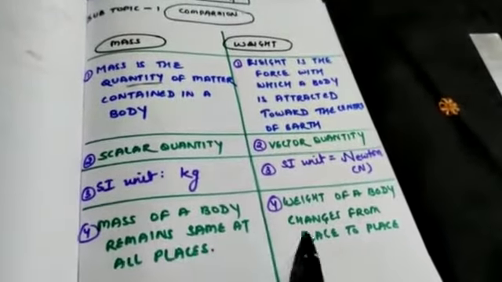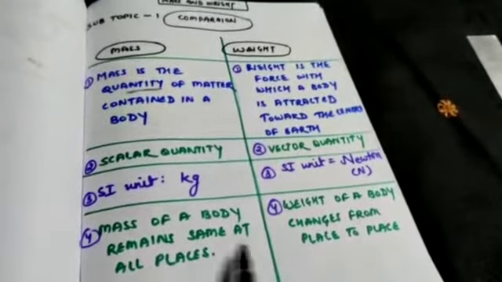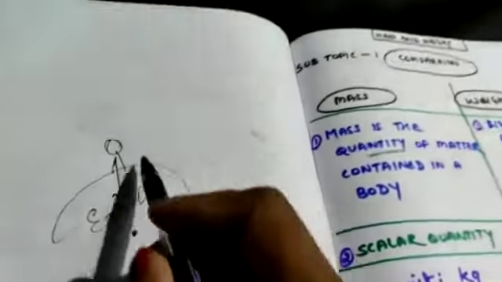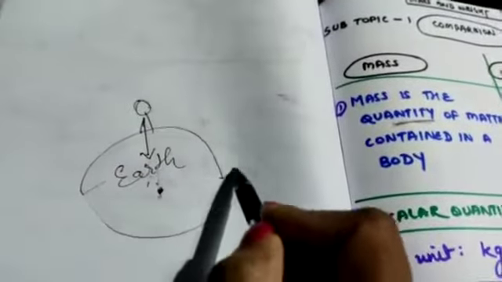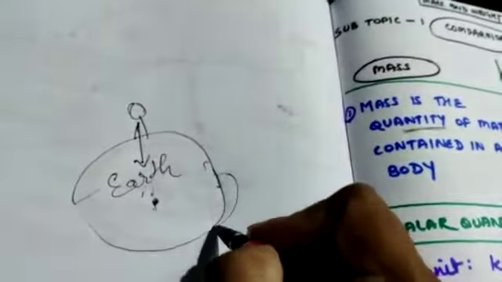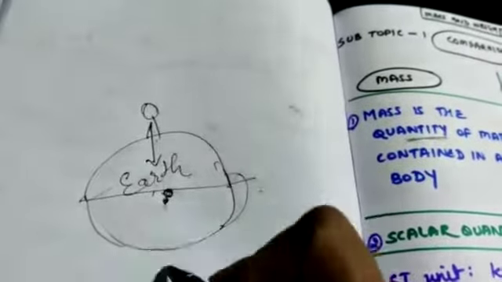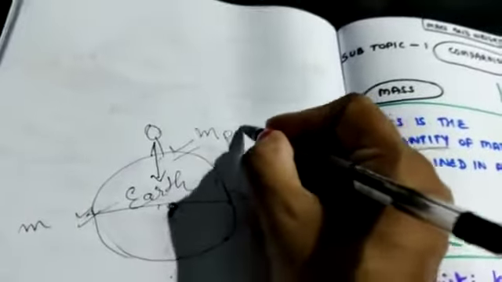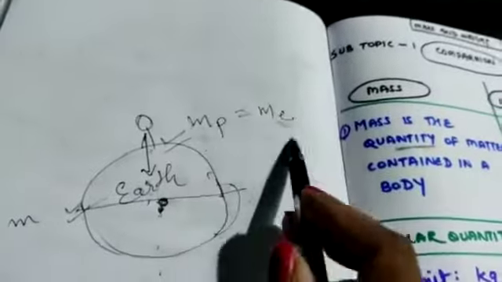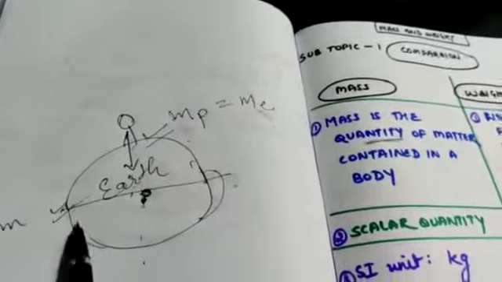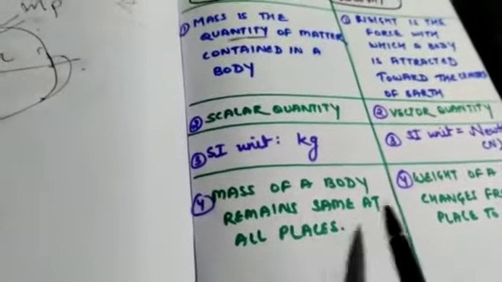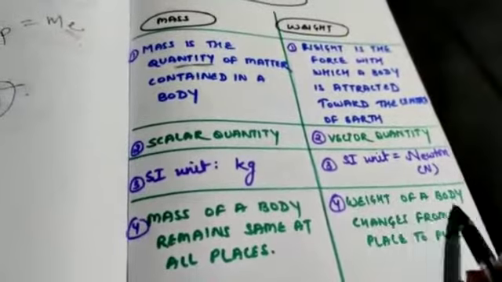Then the fourth difference between them: mass of a body remains the same at all places. Suppose this one is earth. This one is the equator, this one is the center, and these are the poles. Whether you are present at this point or this point, mass at pole is equal to mass at equator. Mass is the same, whether you are present on earth or on moon. So mass of a body remains the same at all places, but weight of a body changes from place to place.